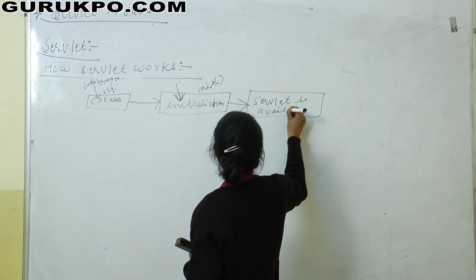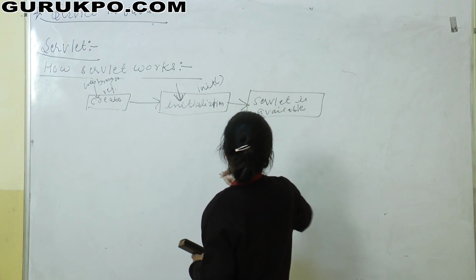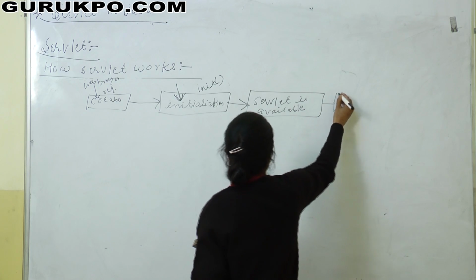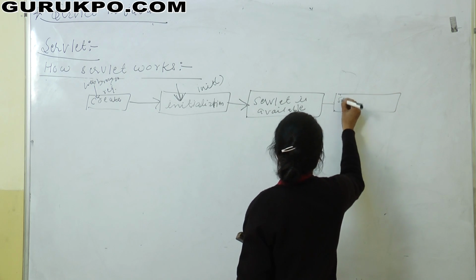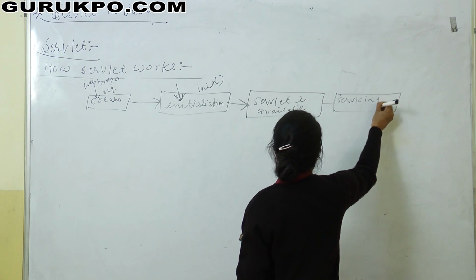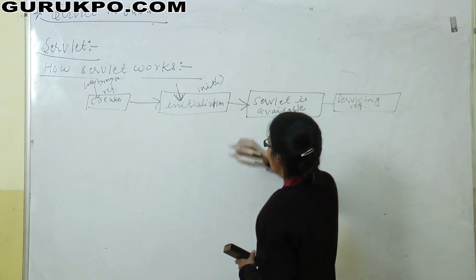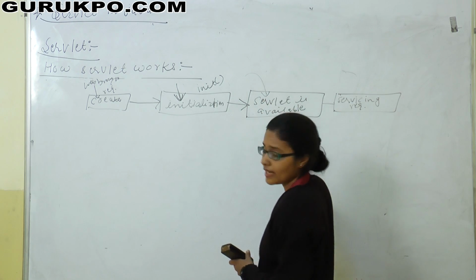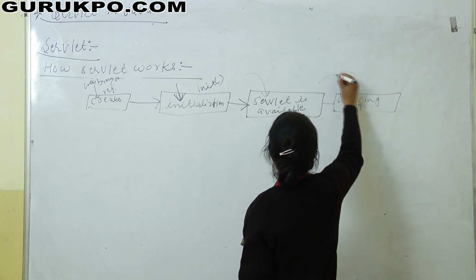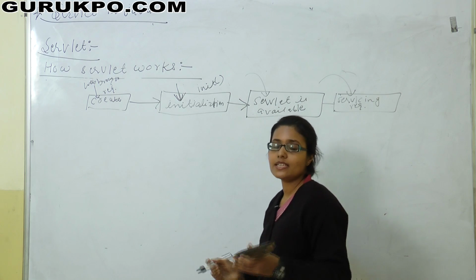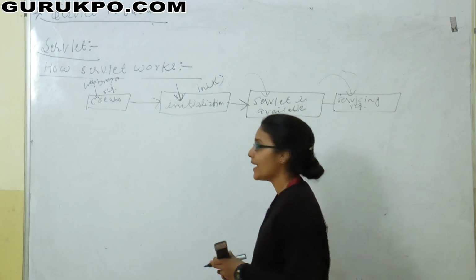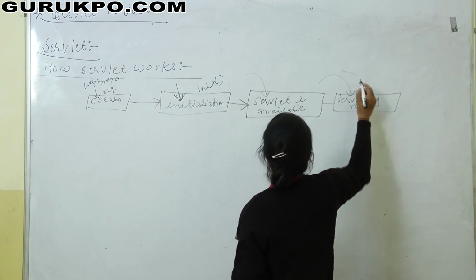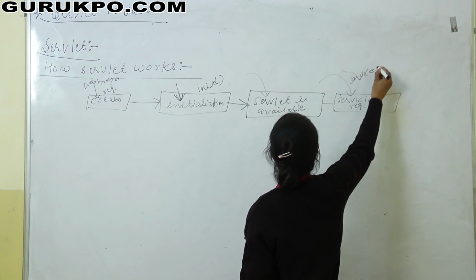Now if the servlet is available or initialized into the memory, then servicing request means the servlet is available and the client is sending requests and the server is sending the response to the client, means it is servicing request. Then here service method will be used.